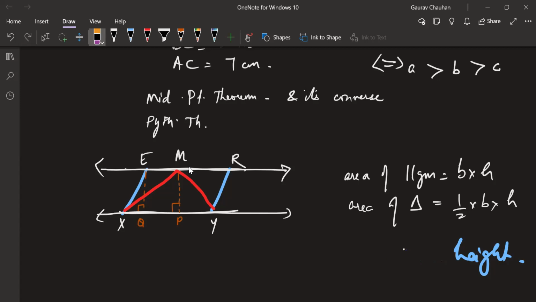That was areas of parallelogram and triangle. Any other result in this? Any other result in this chapter only? Yes, Mansa.